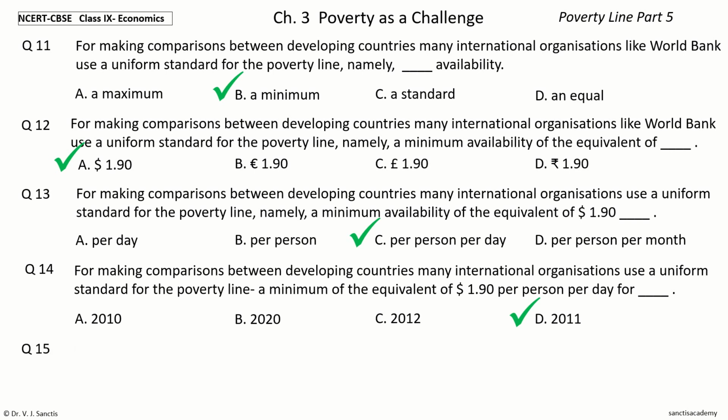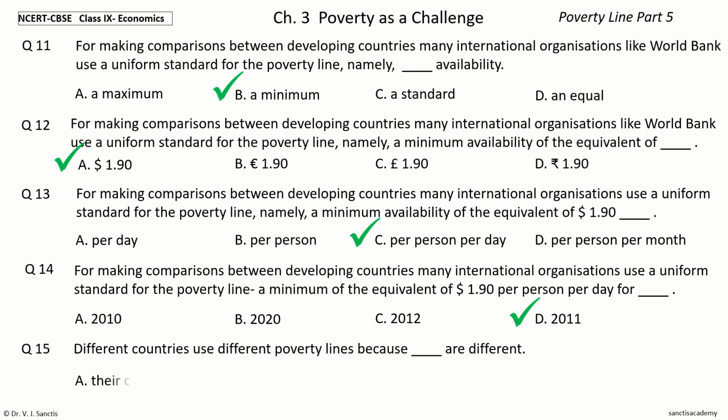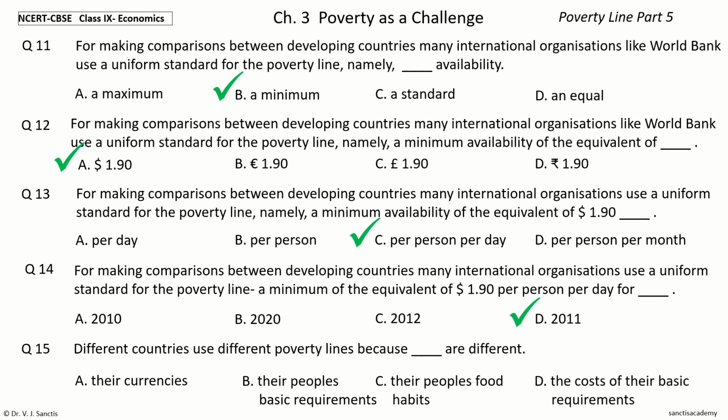Last question, 15. Different countries use different poverty lines because dash are different. The options are their currencies, their people's basic requirements, their people's food habits, the costs of their basic requirements.